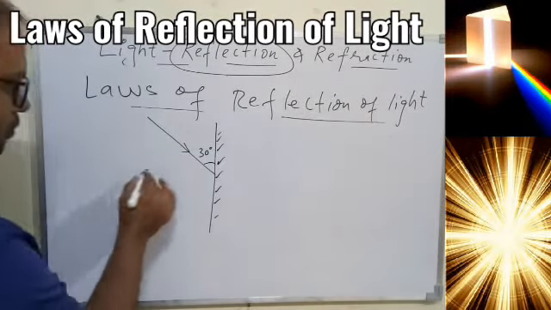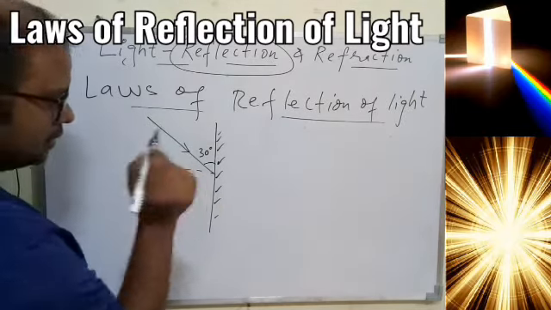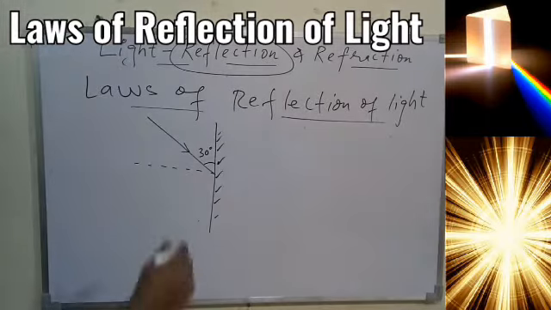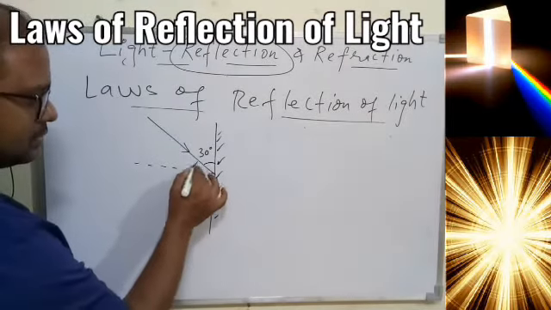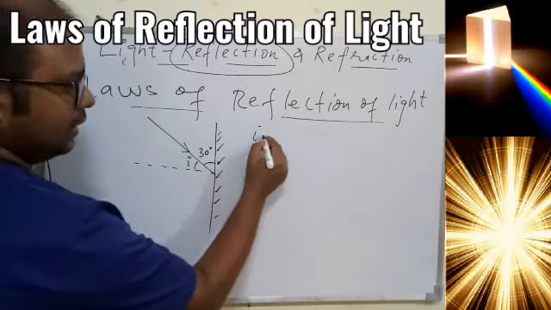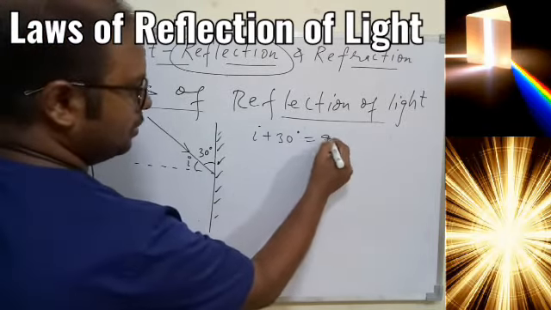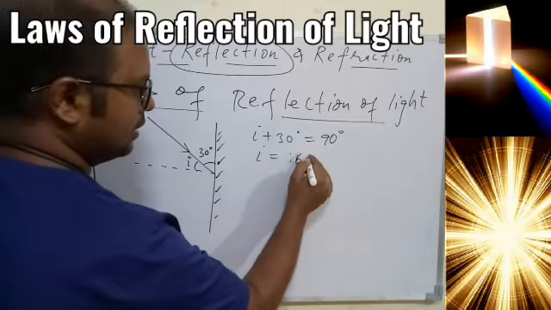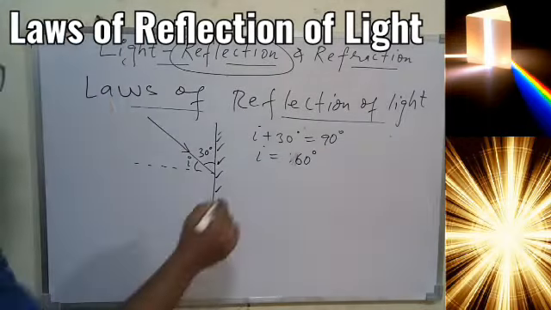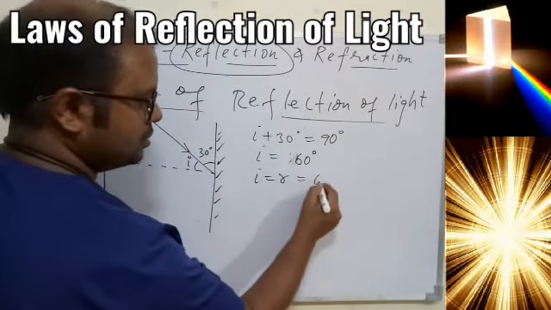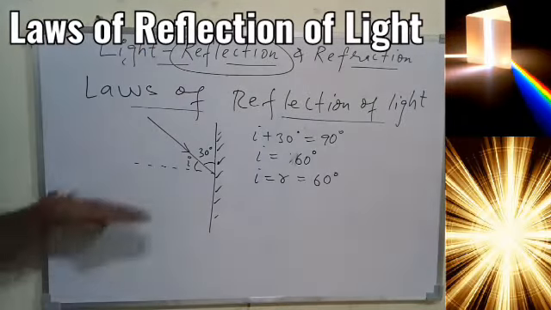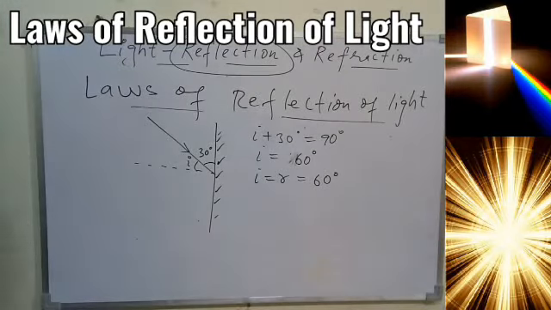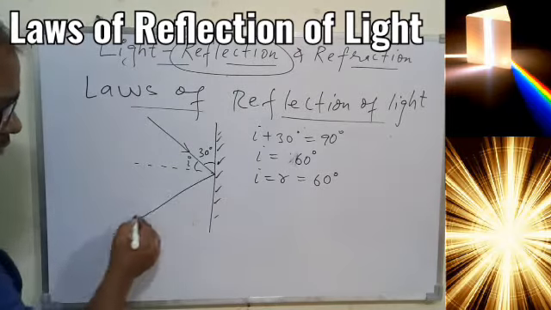Very first, we must draw the normal. Okay, and the normal must be perpendicular to the surface. And now we know that this is nothing but I, and I plus 30 should be equal to 90. So I must be 90 minus 30, that is 60 degrees. According to the law, we know I is equal to R is equal to 60 degrees. Now with the normal we can measure the 60 degree angle, and then we can complete the diagram.